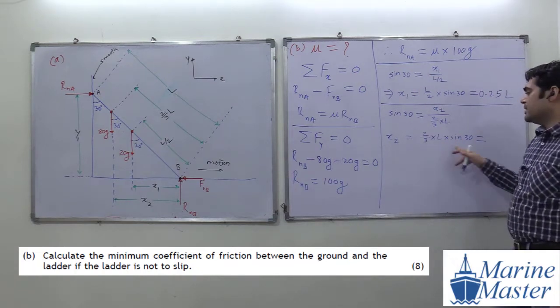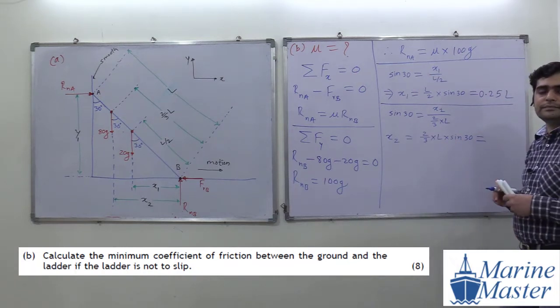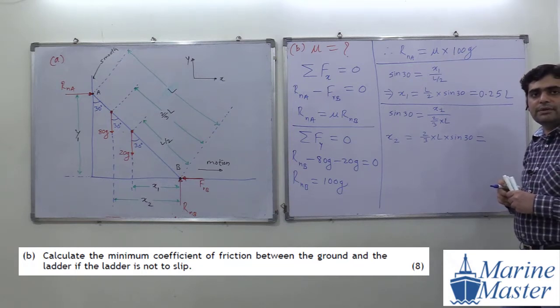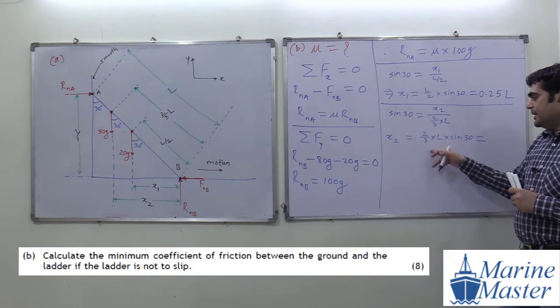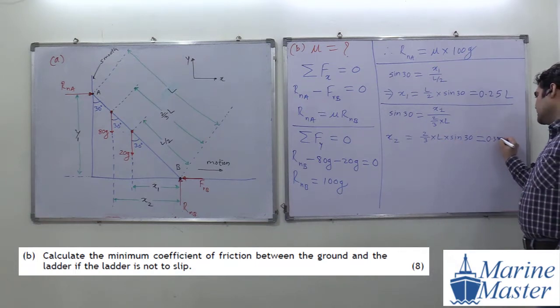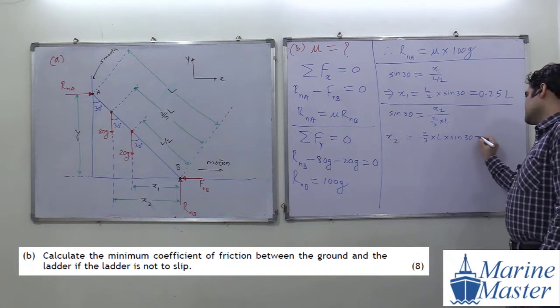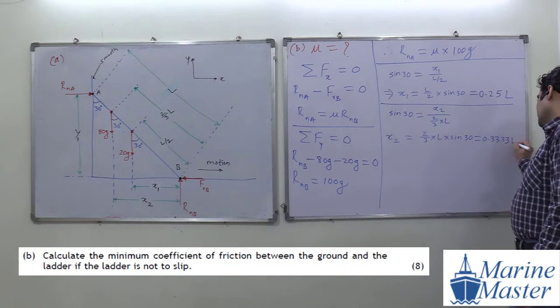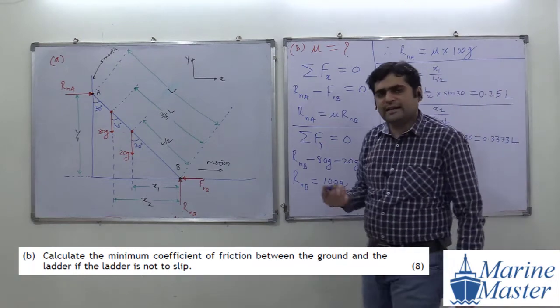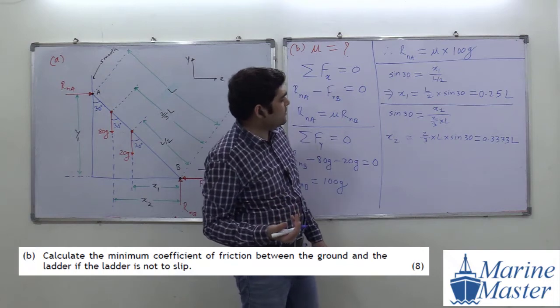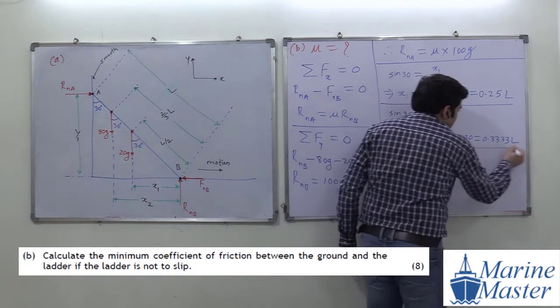It is 0.3333 L. I am taking up to 4 digits after the decimal point, which is our standard practice. So we got x2 in terms of L.